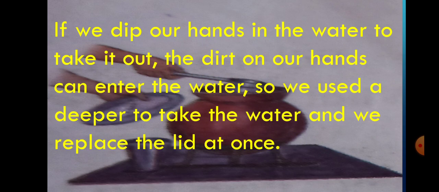You take water easily and dirt does not enter the water. For a water pot that has no tap, you use a dipper to take the water out, and we replace the lid at once.